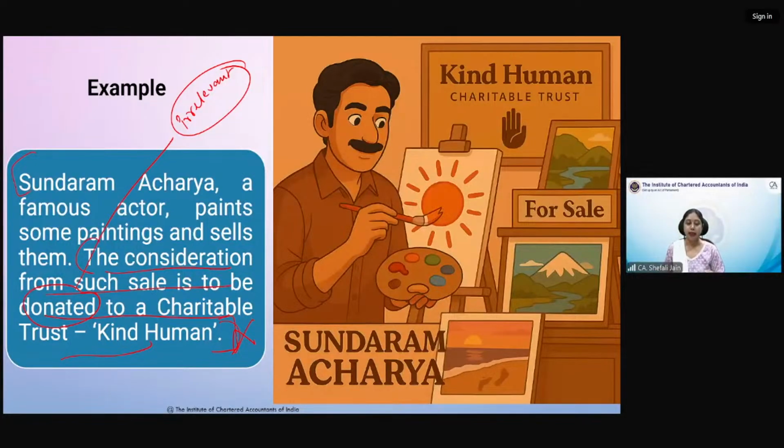Second thing is that he is engaged in the business and now he's selling the paintings, which is also a form of supply or a form of business. So this entire activity is included in the definition of business, because he is selling these paintings for some consideration. Now, whatever he does with that consideration is not important.